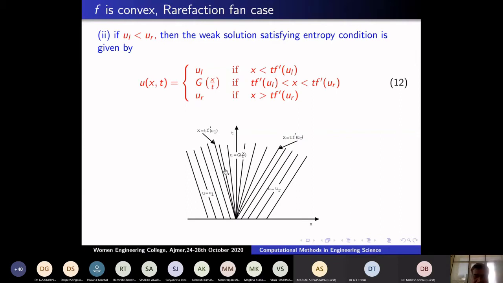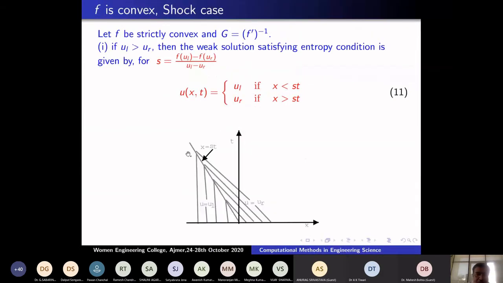If f is convex, I repeat it. If f is convex and the data ul is less than ur, the data is increasing, then the solution has to be continuous. In the previous solution, a discontinuity is allowed because the left value is greater than the right value. That's for the entropy condition.